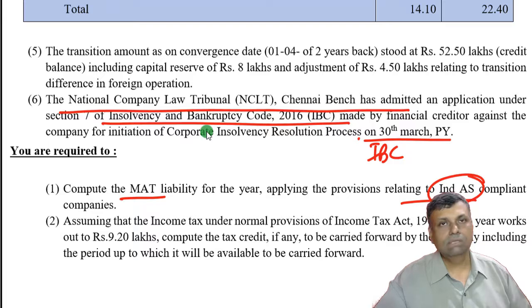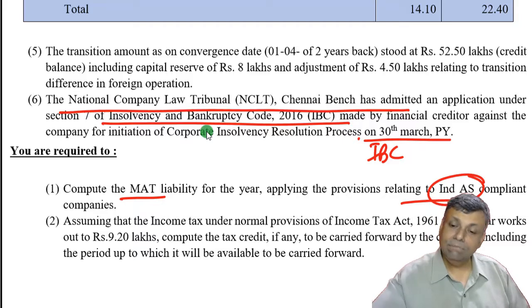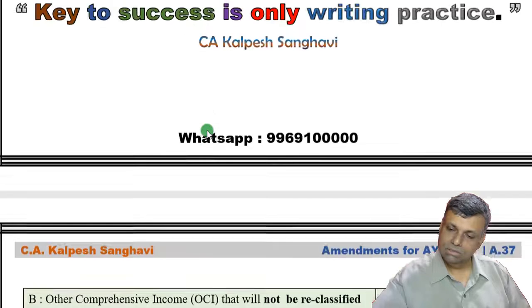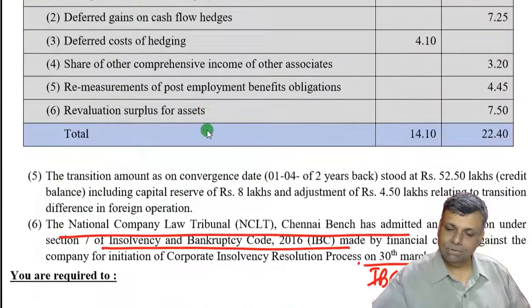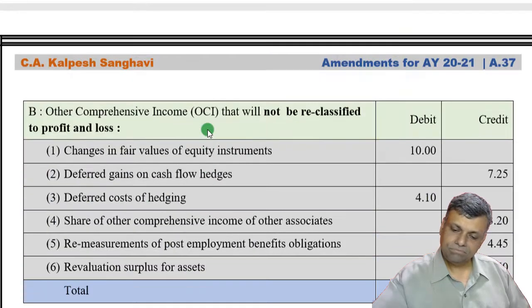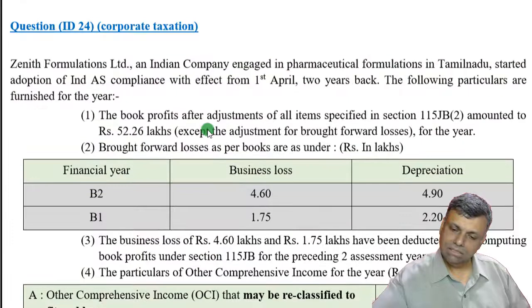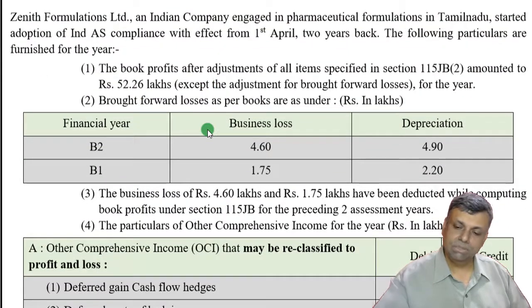If this is the company, then in the MAT provisions, the brought forward losses and depreciation aggregate figure, that means the total figure, will be eligible. If it is there in the question, you have to just go and scan it. Now let me check. See, this is a business loss and depreciation. All this data is already there, brought forward losses and all that as per the books.